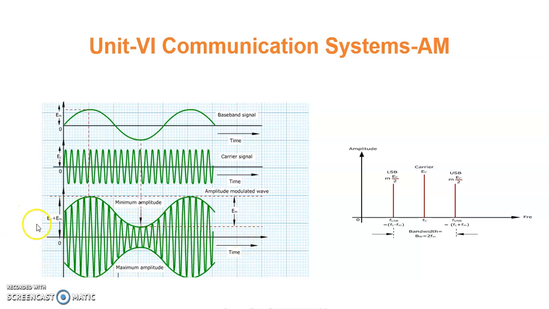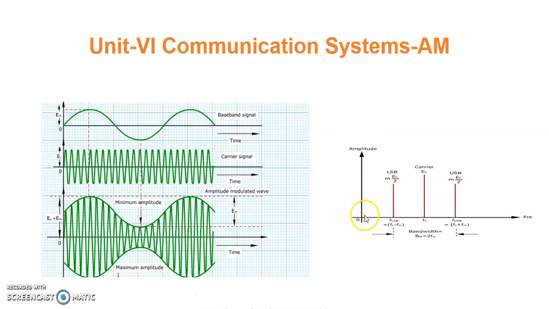We can see there is this particular waveform on the top, and the bottom side is actually the original signal that is carried by this particular carrier signal. In between these two, you can see this is the carrier signal, and the carrier carries the modulating signal. The frequency of the carrier is not changed; you can see that the carrier frequency remains the same. Only the amplitude of the carrier gets changed, so it is called amplitude modulation. In this signal, this is the ground line. Above the ground line is the upper sideband, and below the ground line is the lower sideband. So there are two sidebands present.